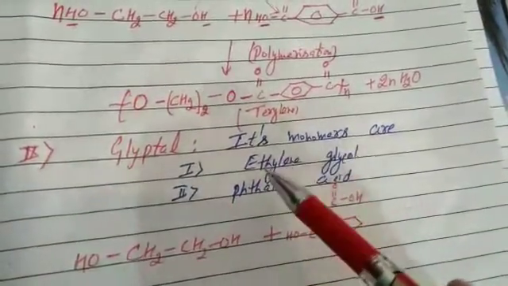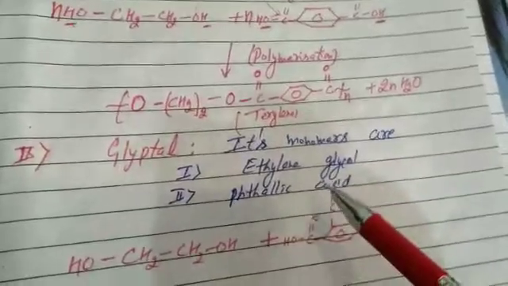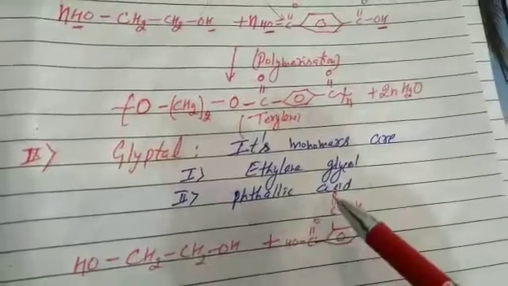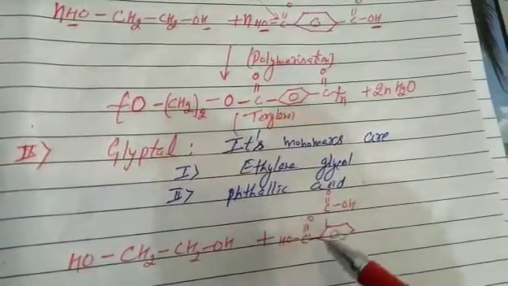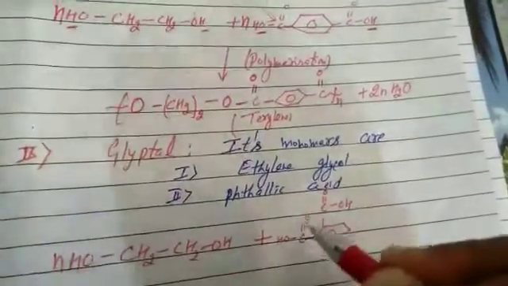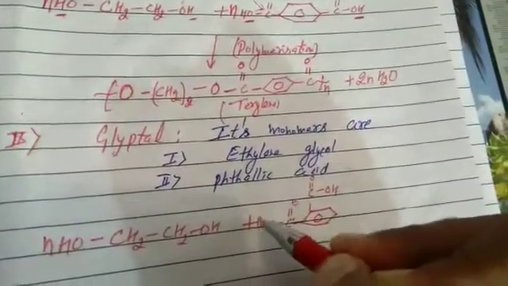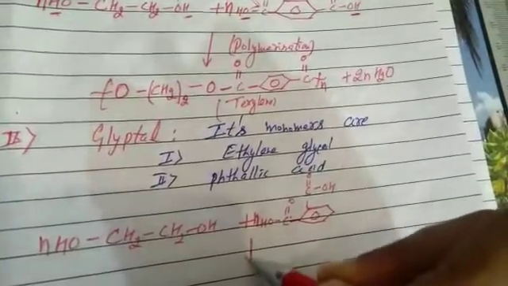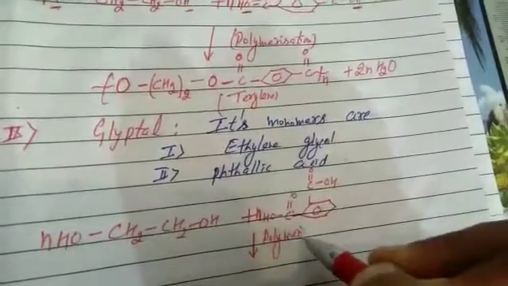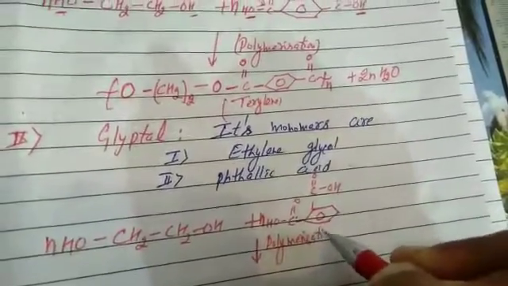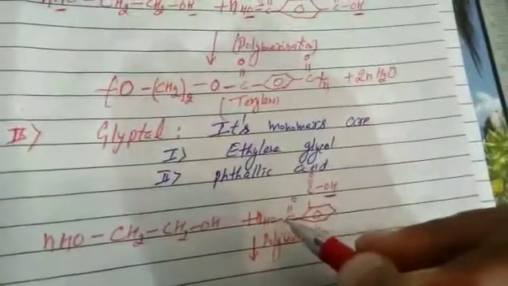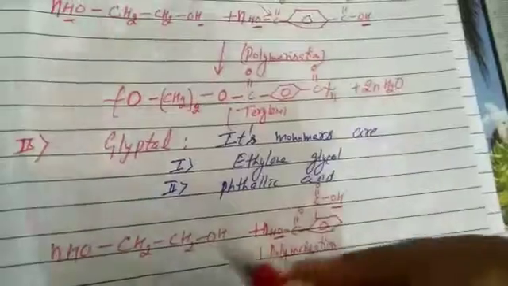After this, next is glyptal. The monomers of glyptal are again ethylene glycol and phthalic acid. Phthalic acid means the COOH groups are present at adjacent positions in the ring. Go for the polymerization. All of you know, the active site is the functional group, the acid loses OH and, vice versa, the alcohol loses H.